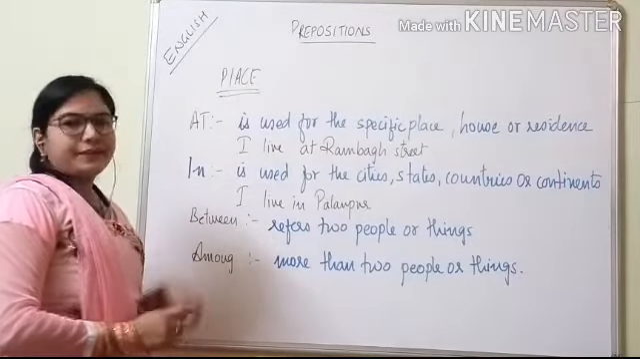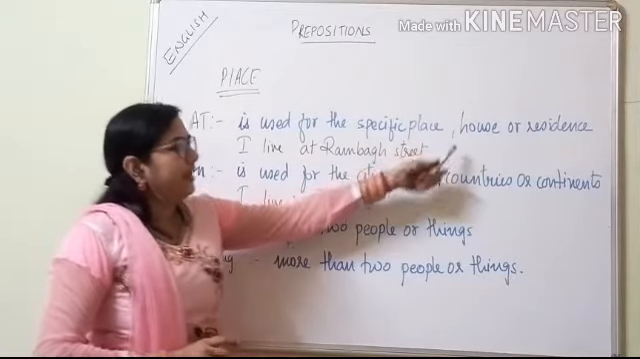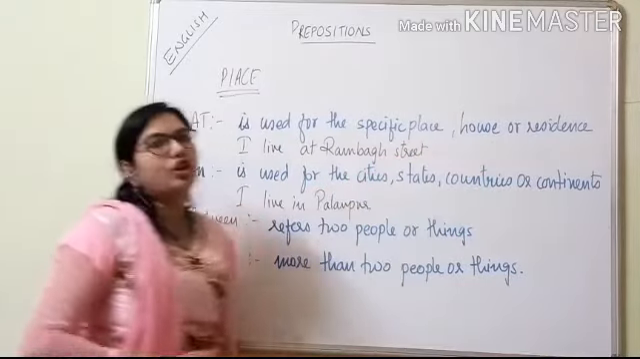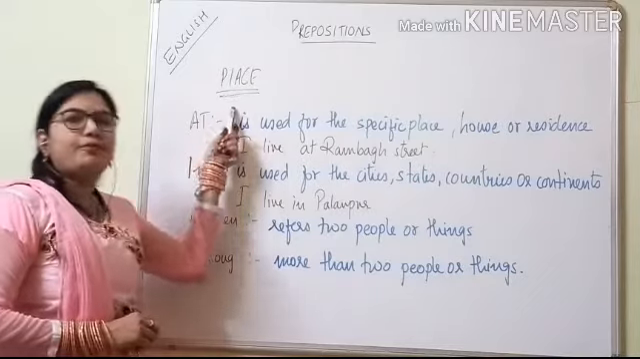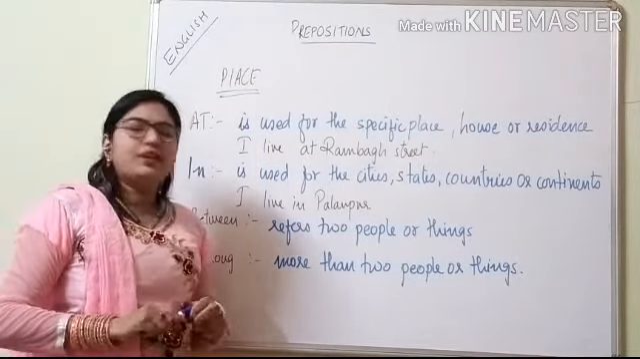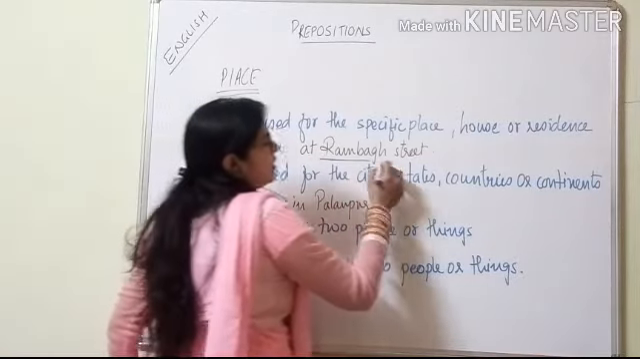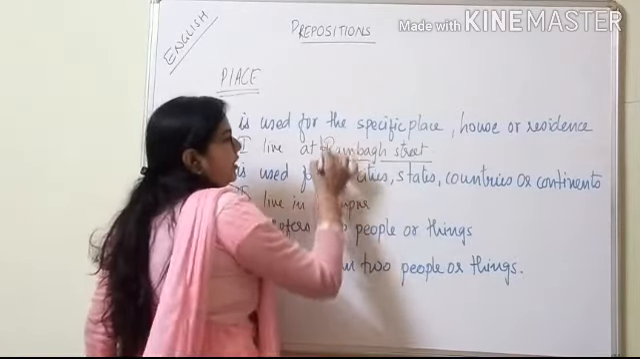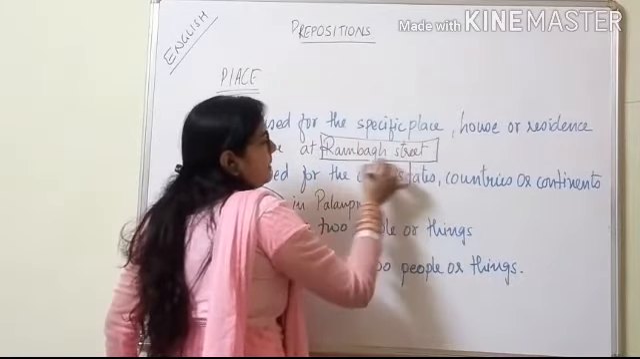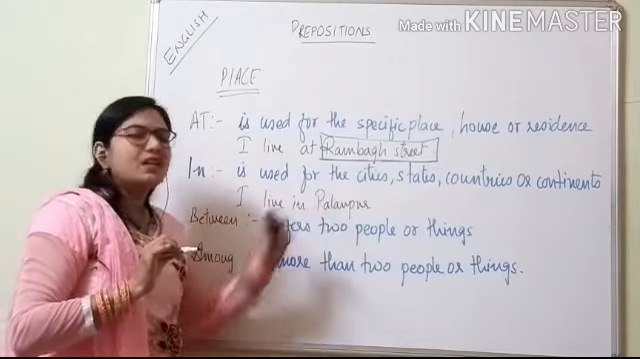Now next is "at". "At" is used for a specific place, house or residence. Now we are talking about prepositions of place. So "at" indicates a specific place, house or residence. For example, I live at Rambagh Street. Here we are indicating the name of a specific place.